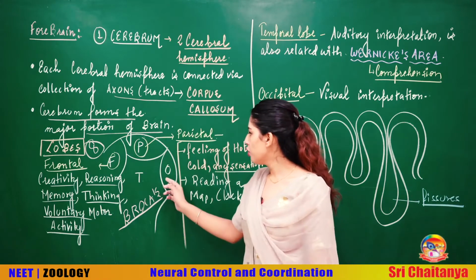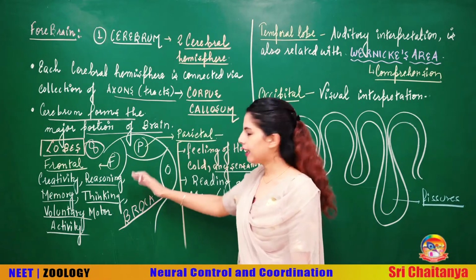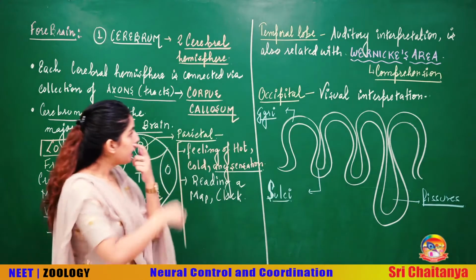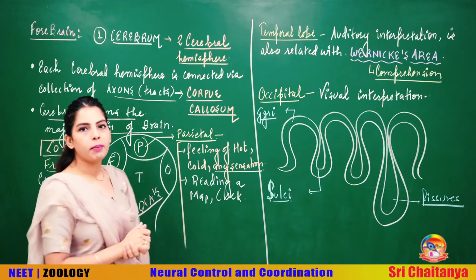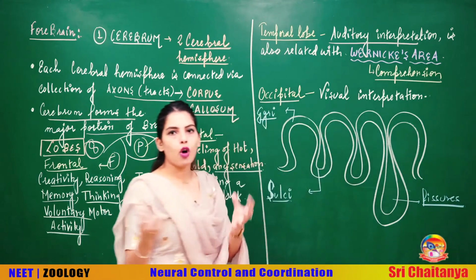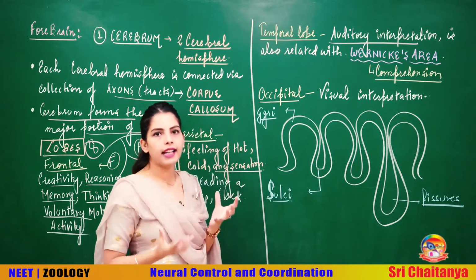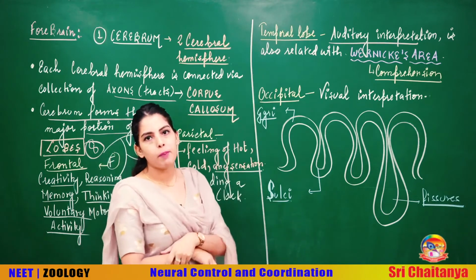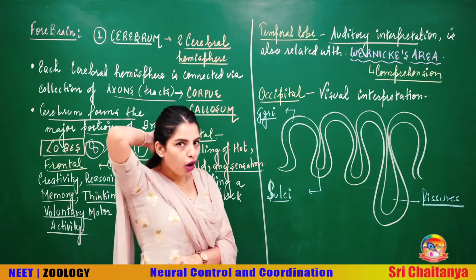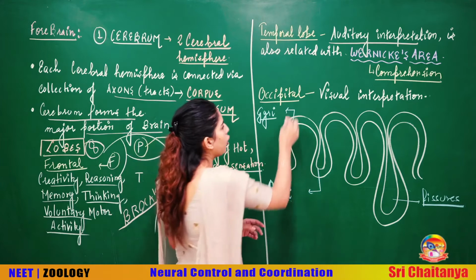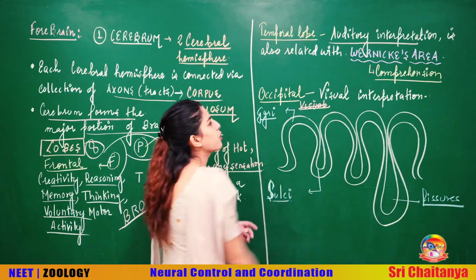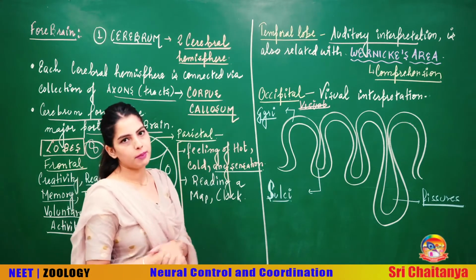Now talking about the two lobes, one is the occipital lobe and the other is your temporal lobe. First the temporal lobe. What I have written is that auditory interpretation takes place here. What do you mean by auditory? Sound interpretation means all the sound impulses that you are able to understand are converted in the temporal lobe. Signals come into your temporal lobe, that is auditory interpretation. While in your occipital lobe there is an area called the visual cortex area. This visual cortex area controls the visual information in the occipital lobe.